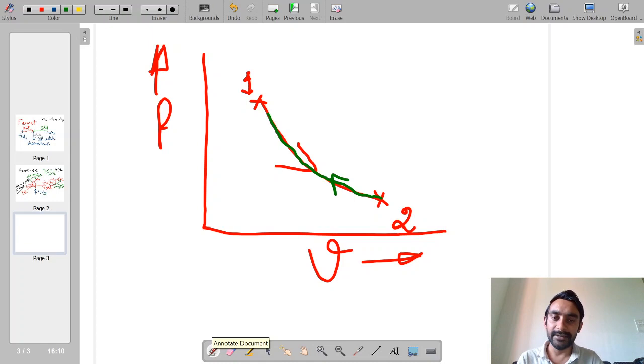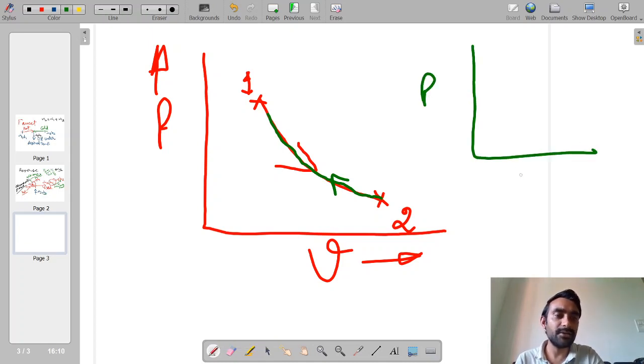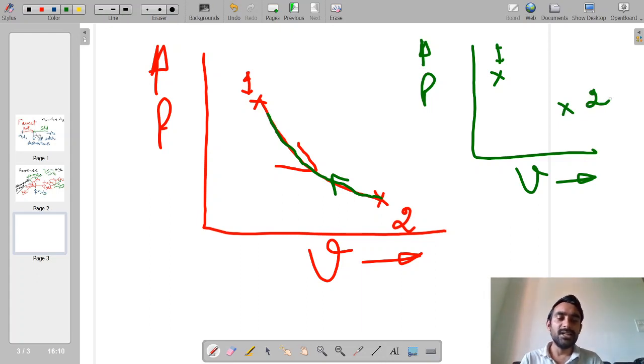So due to that reason, when we plot any irreversible process in our property diagram, say some change of state is happening from point 1 to point 2, then normally the path of the process we show with the help of a dashed line.